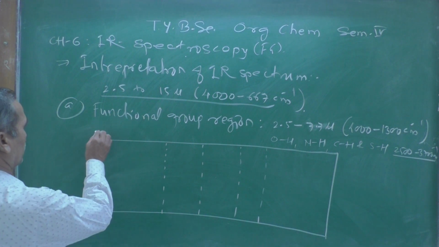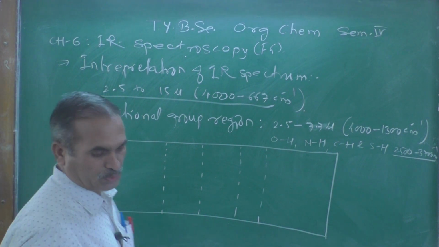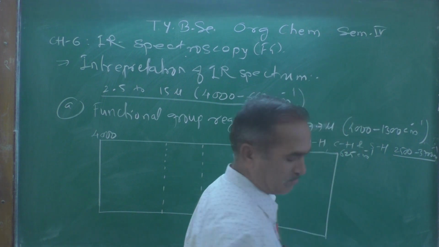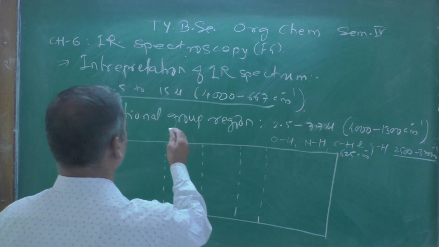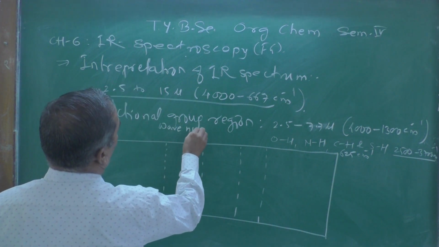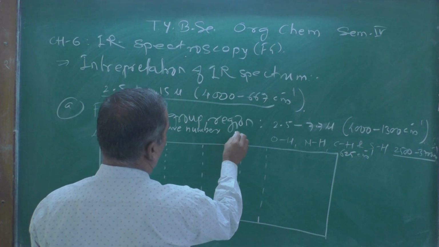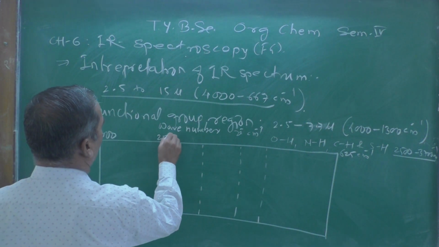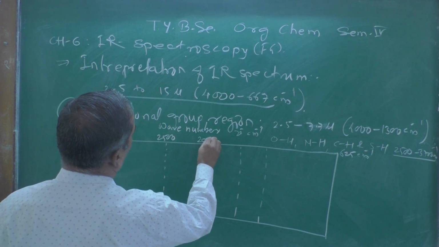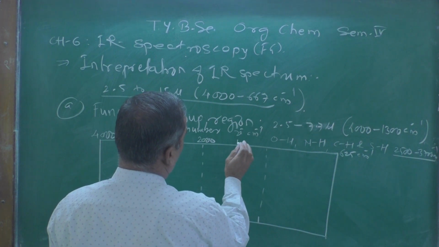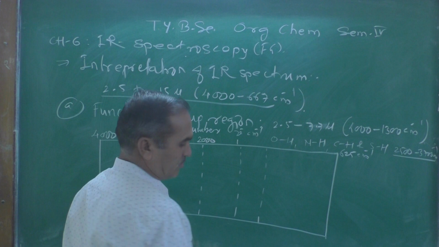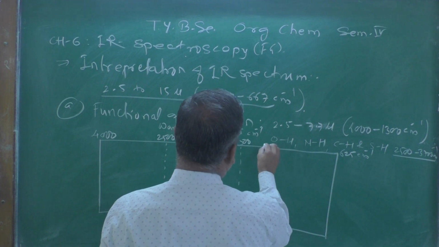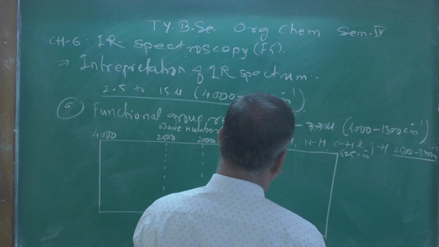Now the region here is 4000 to 625 per centimeter, which is known as the wave number, the group frequency wave number, denoted mu bar in per centimeters. 4000 per centimeter, here you can write 2500 per centimeter, here 2000, here near about 1500 per centimeter, and here 1215 per centimeter.